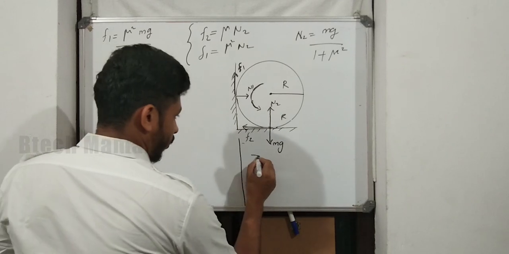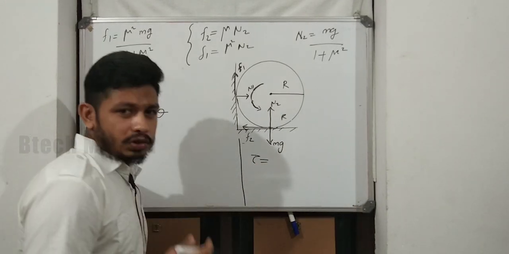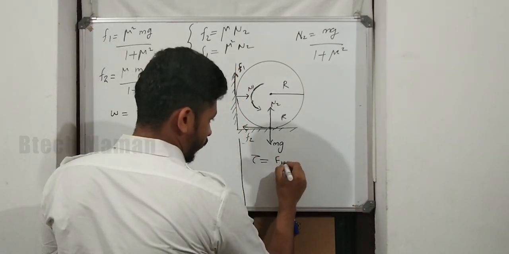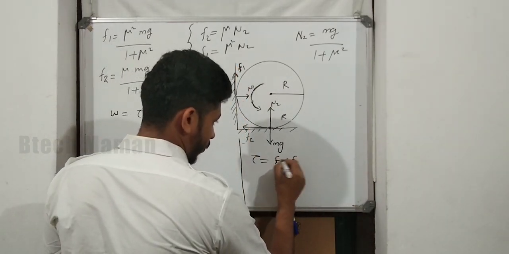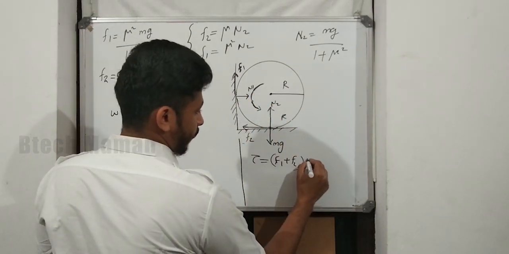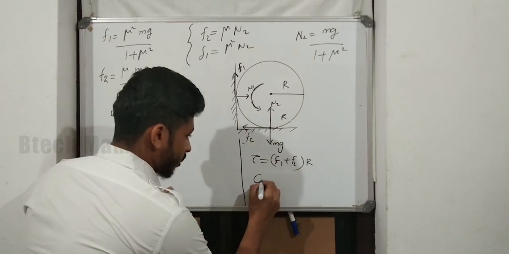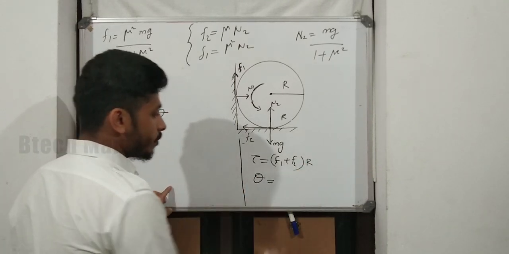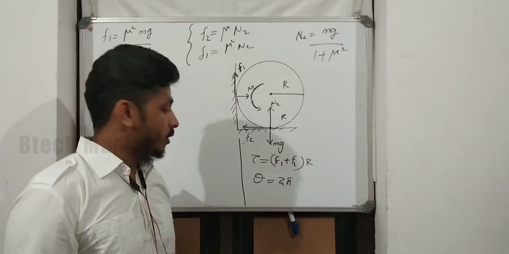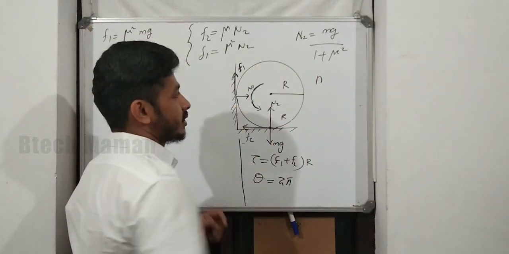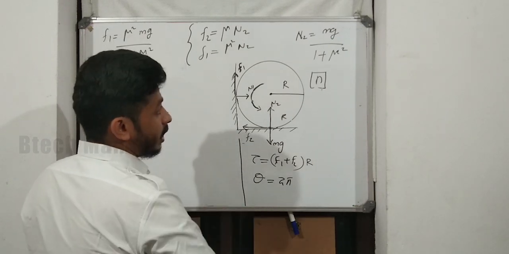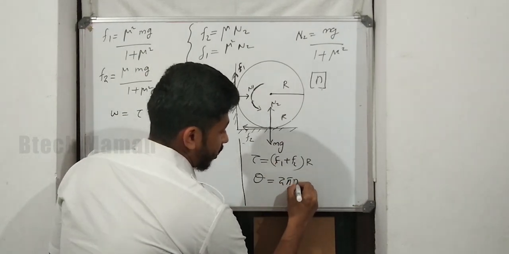Then the equation of torque. Torque is equal to force into perpendicular distance. Here the forces are F1 and F2, that is F1 plus F2 into the perpendicular distance, which is the radius. Then angular displacement theta: for a single rotation the angle covered is 2 pi. For n rotations, where n is the number of revolutions before it comes to rest, the angular displacement is equal to 2 pi n.